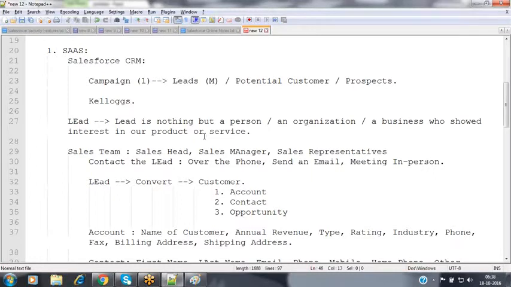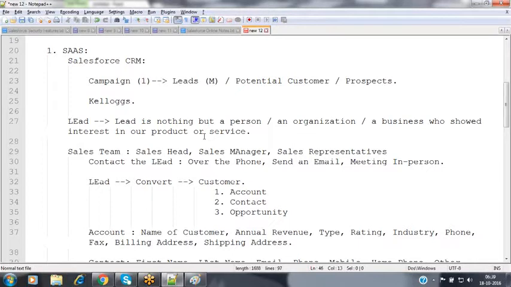You have to give the answer like this. Every organization offers some set of products or services. In order to promote them, they conduct some campaigns. During that campaign, many people show interest. We can capture those people and contact them in order to convert them into our customers. A lead is not only a person; a lead may be a person, an organization, or a business that showed interest in our organization's products or services.